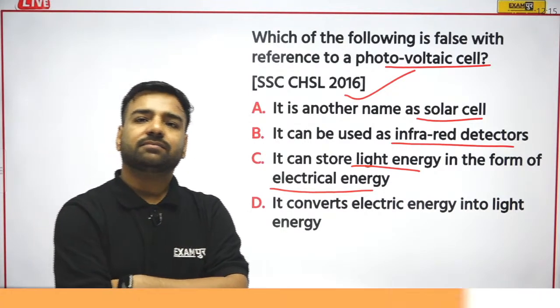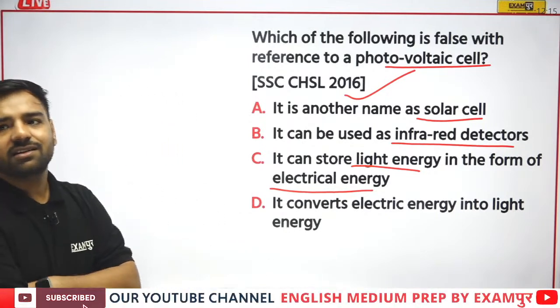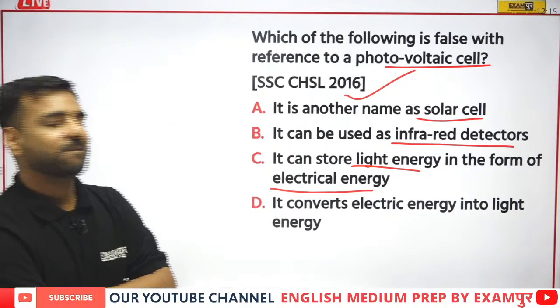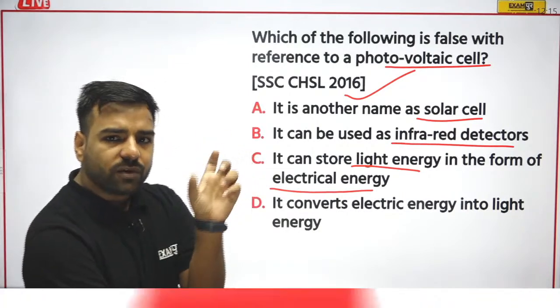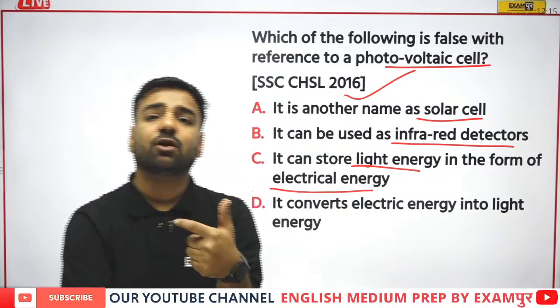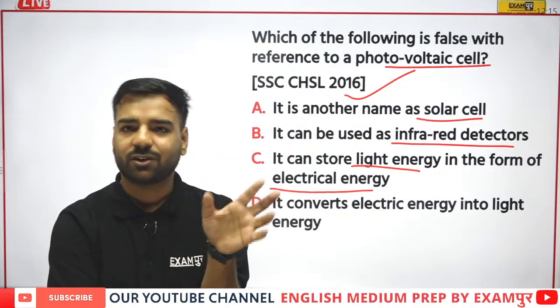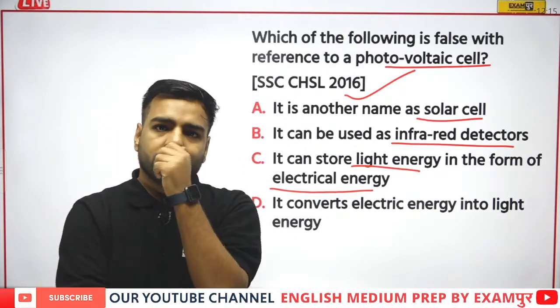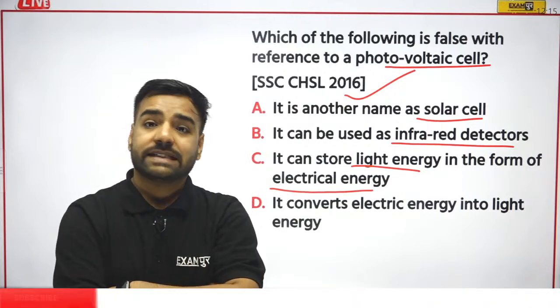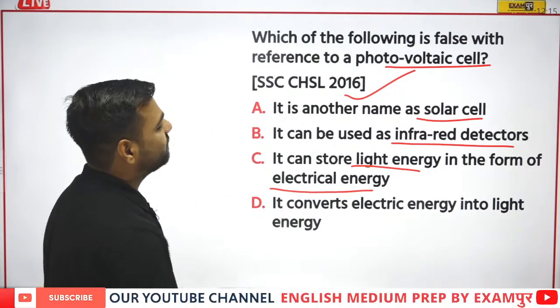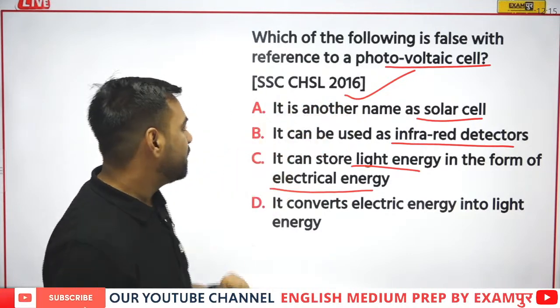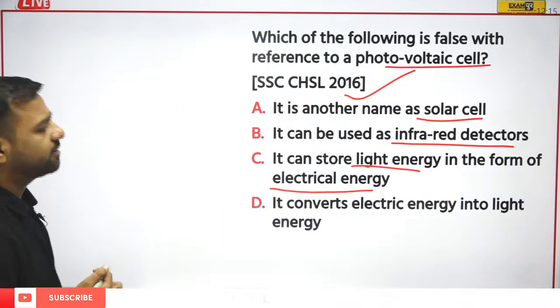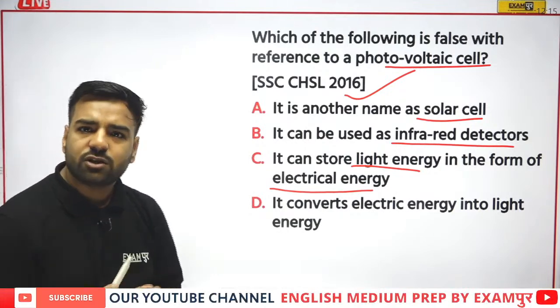Yes, please. See, if we give the answer now, it would be easier to understand. Just try to relate it. I was talking about photovoltaic cell. From this word photo, please remember we are talking about photons, that is, we are talking about light over there. Now, as I told you, sun, that means the first option would be right, that it is another name for solar cell. True. If I go with the second one, infrared detectors, absolutely correct. So Ganesh, you are with option C.